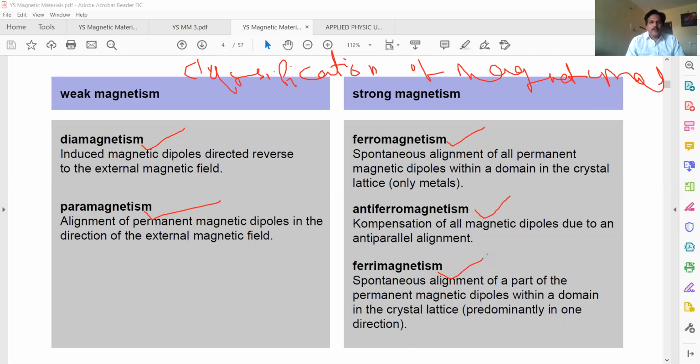Among these 5 magnetic materials, the magnetism is once again divided into 2 types: weak magnetism and strong magnetism. Diamagnetic materials and paramagnetic materials show weak magnetism. Ferromagnetic materials, antiferromagnetic materials, and ferrimagnetic materials show strong magnetism.